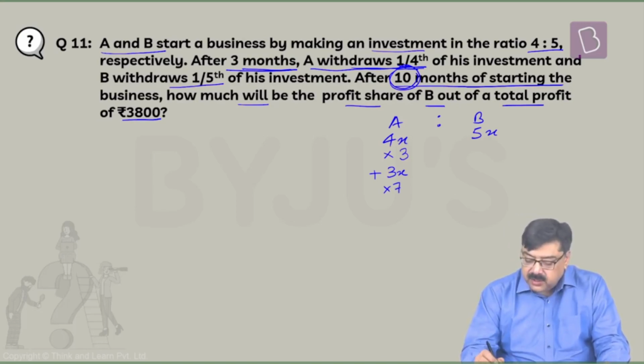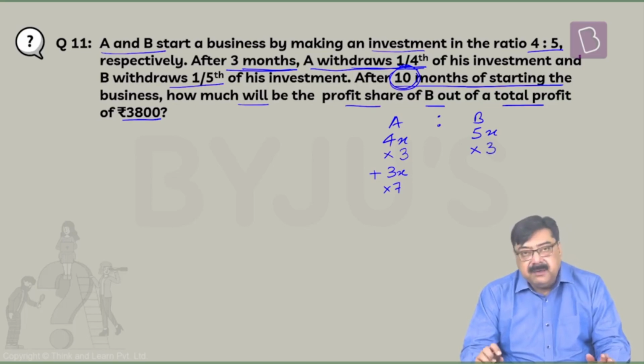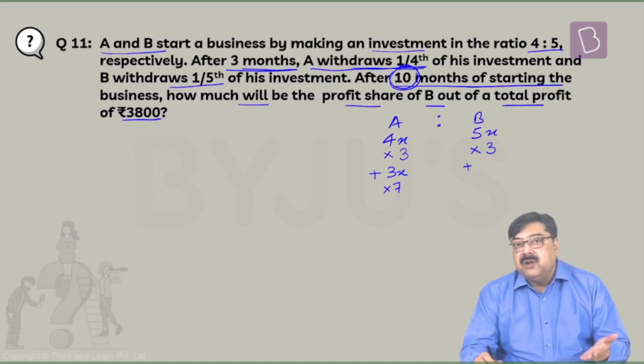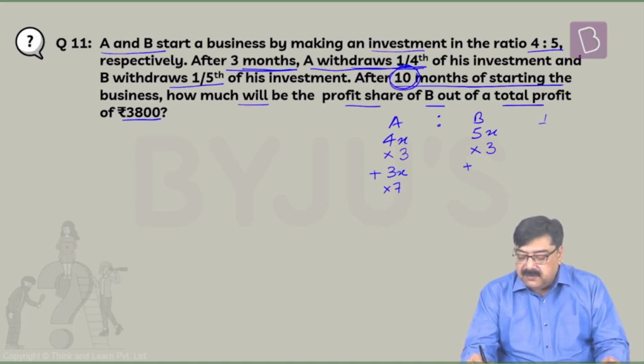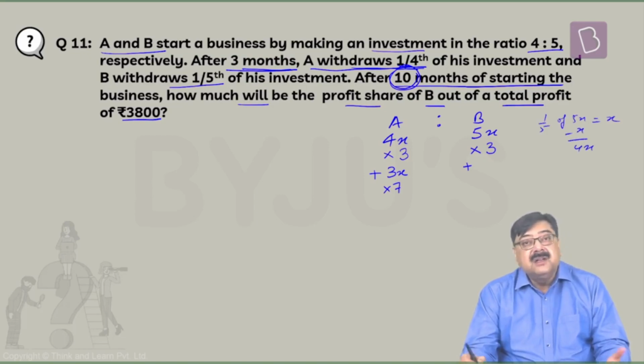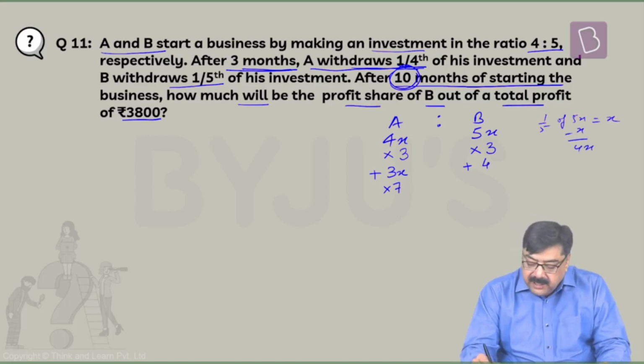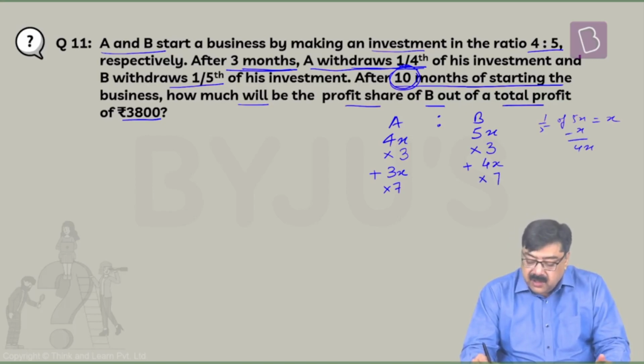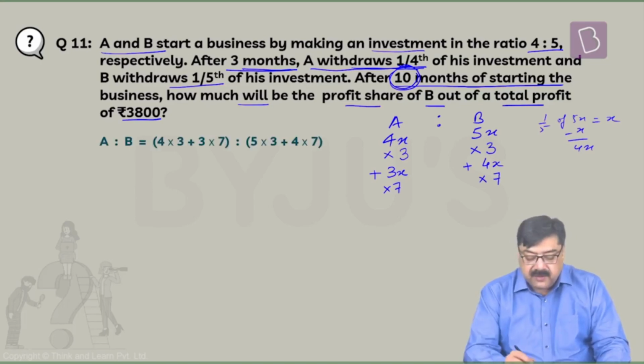Now, similarly, the story goes for B. After 3 months, B has withdrawn 1/5, which means that 5x investment of B remained in the business for 3 months. After 3 months, what happened? B withdrew 1/5 of his investment. How much is 1/5 of 5x? Well, it is again x. So withdrew x, remaining is 4x. So 4x is now the investment of B, which remained in the business for 7 months. So this is what we have.